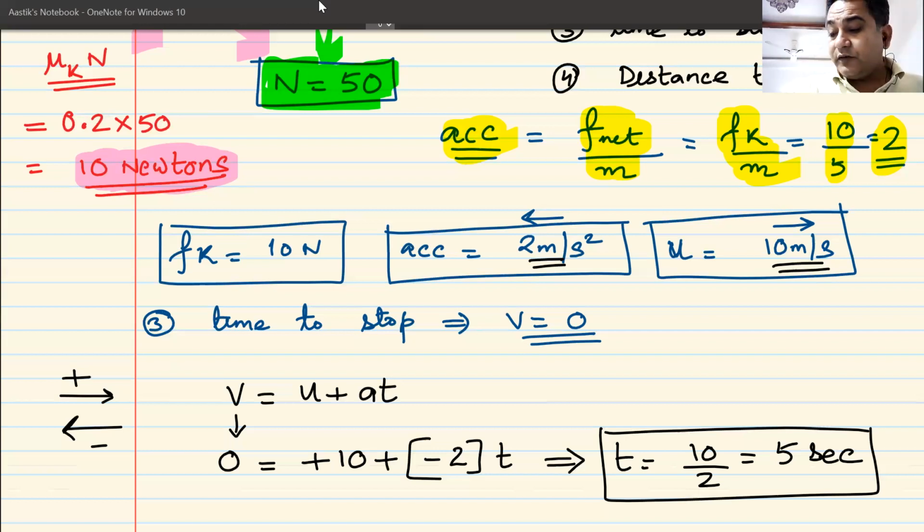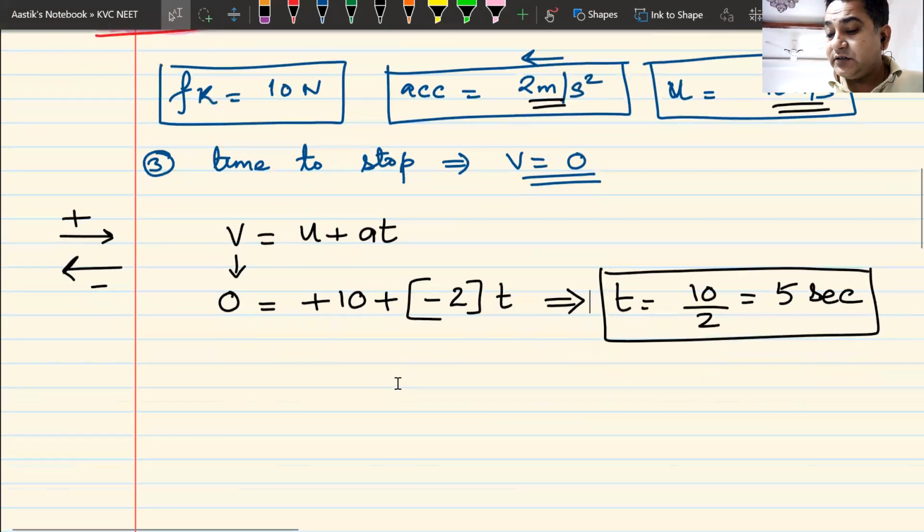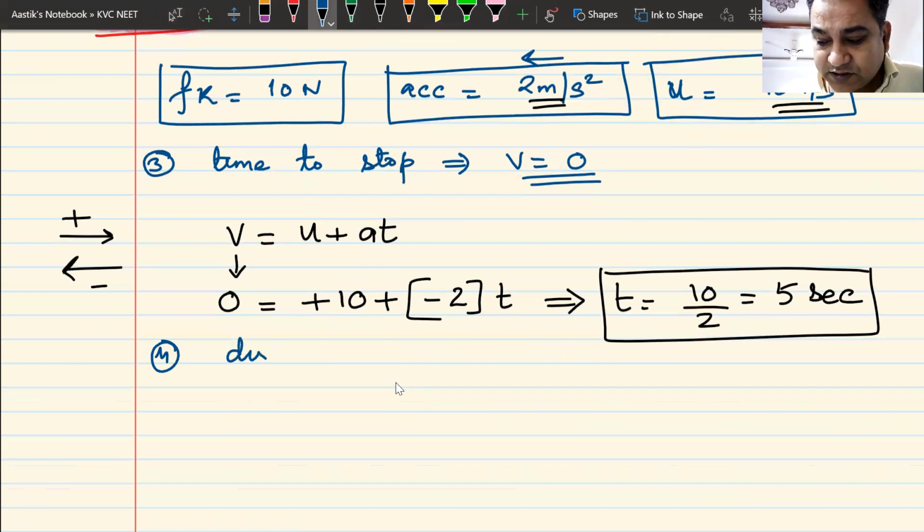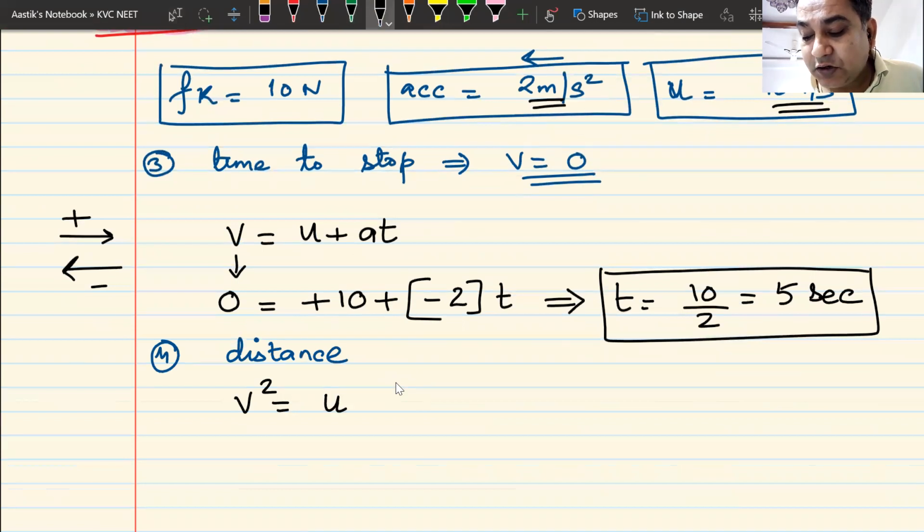Okay. Now we move on to the last part of this question, distance traveled. Now there are many ways to find out the distance traveled. Here distance traveled will be the same as the magnitude of displacement because it is going in a straight line. So I can apply the equation v squared is equal to u squared plus 2a into delta r.